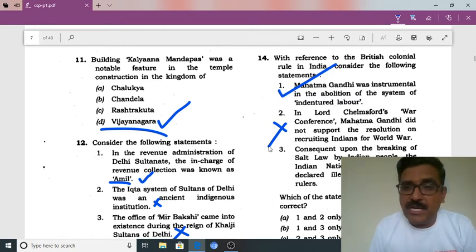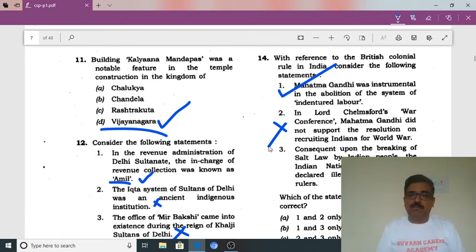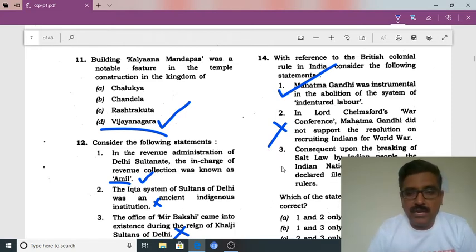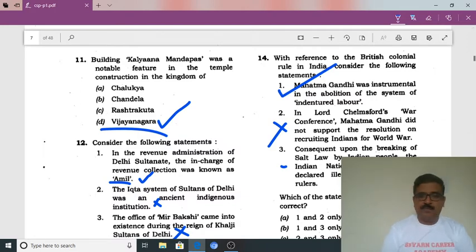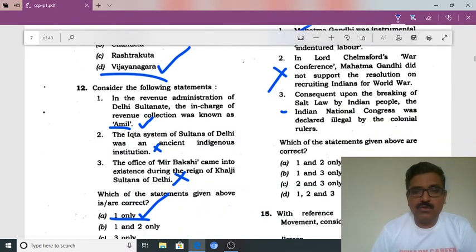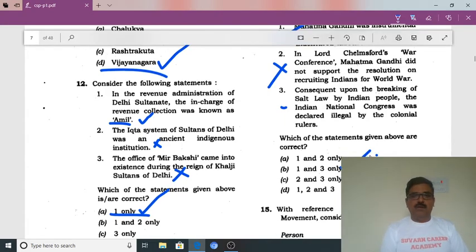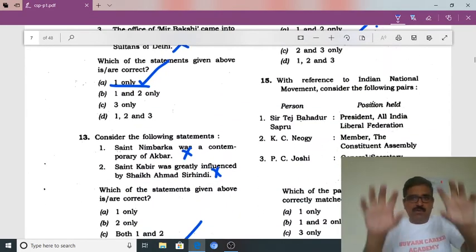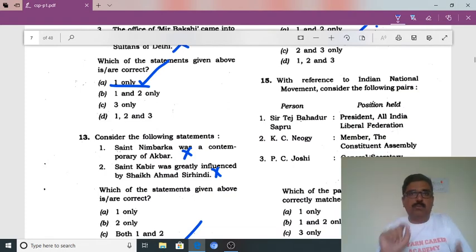Consequent upon the breaking of the salt law by the Indian people, the Indian National Congress was declared illegal by the colonial rulers. So this is also correct. So the answer is 1 and 3 are correct. So B is the right answer. Friends, whenever you watch this video, kindly go slowly and note down the important points.